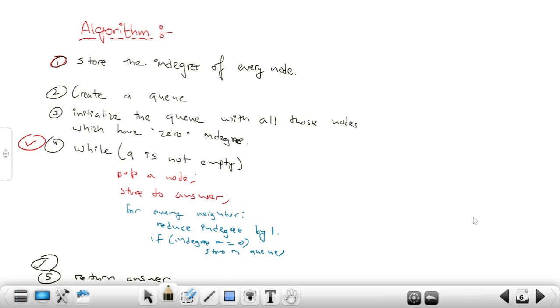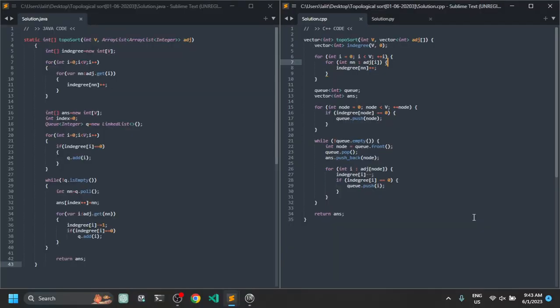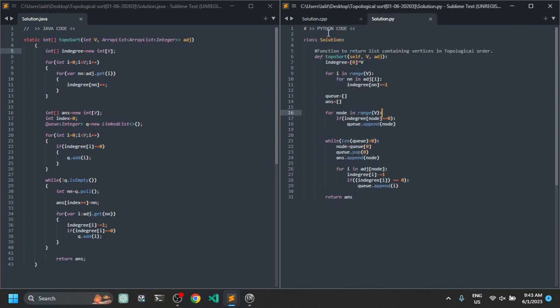Now I hope you have understood the concept of Kahn's algorithm to find the topological sorting. Let me show you the code. So here is the code. On the left hand side I have written Java code, and on the right hand side I have written the C++ and the Python code, right?